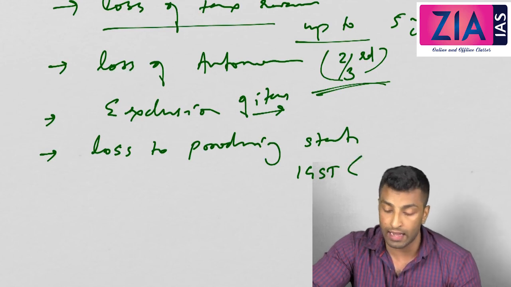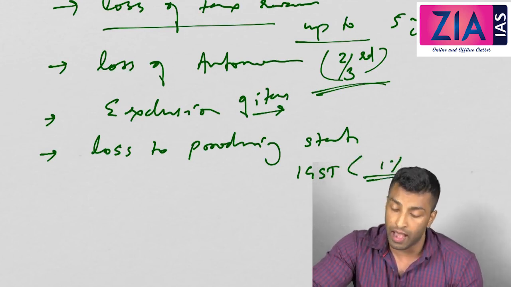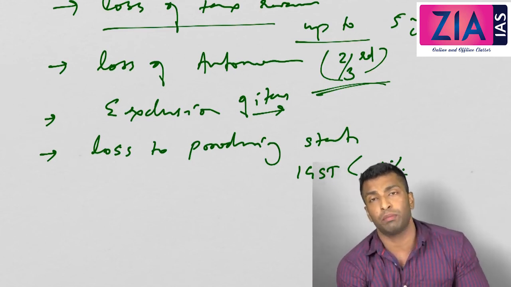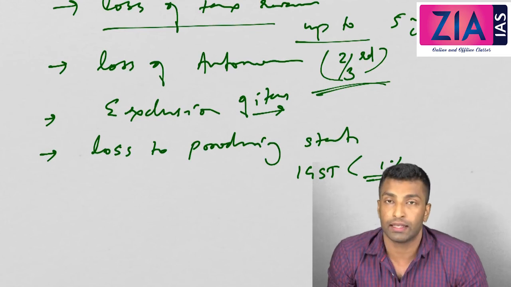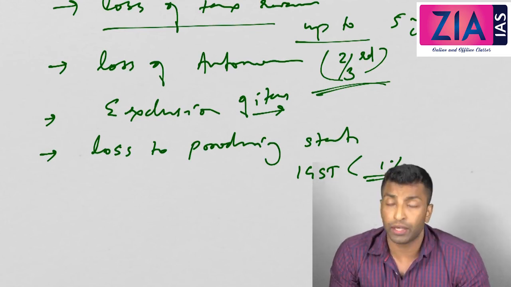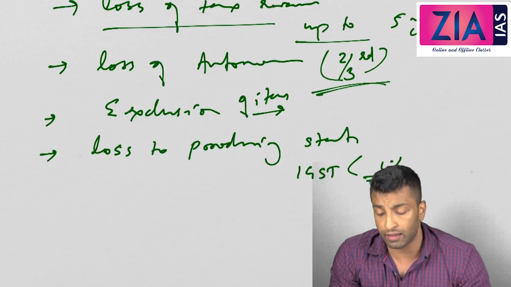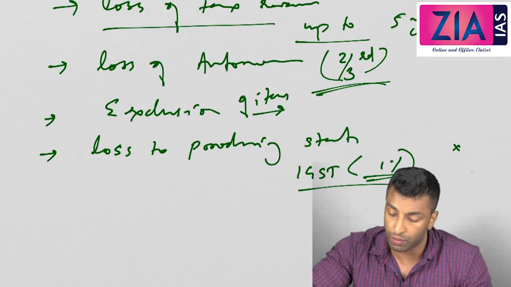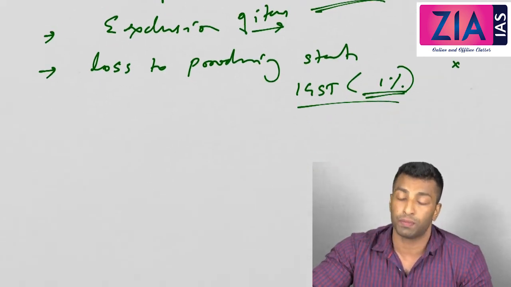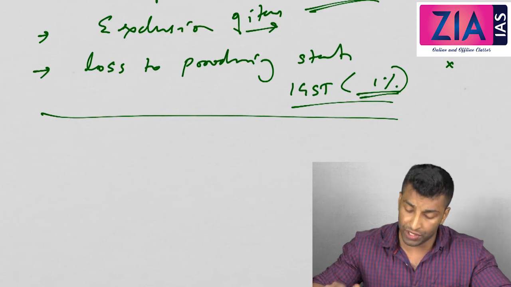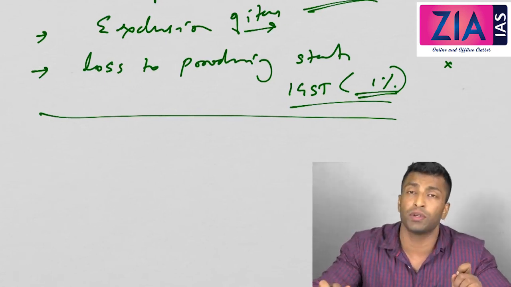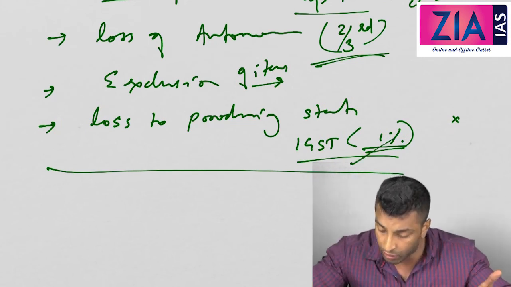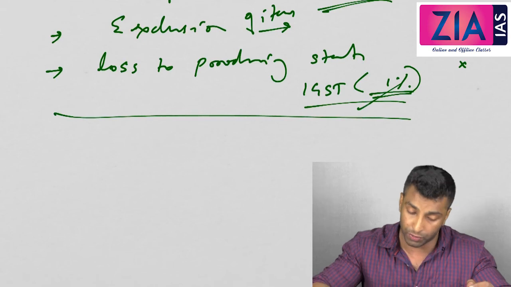So under this IGST, integrated GST will be collected, and 1% additional tax will be collected and will be distributed to the producing state. Okay, but this was later abolished. I told you there is a disadvantage in this, and because of the Congress and opposition protest, it was actually abolished. Now some of the demands of the opposition at that time was abolition of the 1% tax on interstate trade. That we have already seen, that was abolished later because of the Congress opposition.